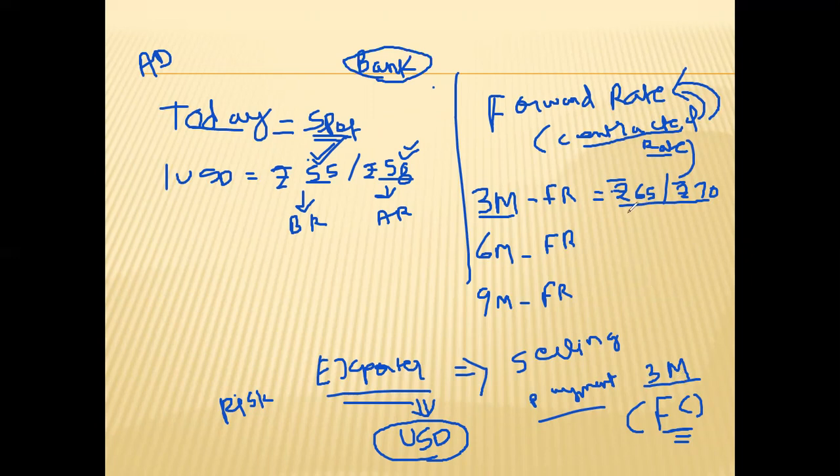So the bank gave him the quote 65 to 70. Since it is an exporter, we will apply the bid rate. This we have already seen, because the exporter will sell the currency and the bank will buy it, so the bid rate will apply. Now, what will happen after 3 months? The exporter will get the payment. He will go to the bank and sell at 65 only.